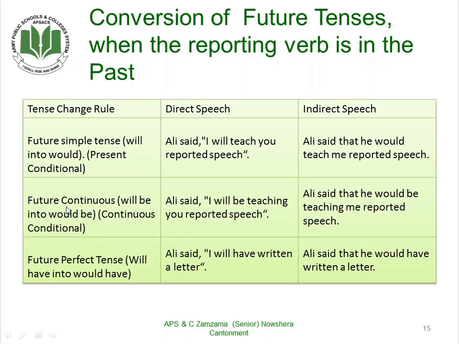Now the next one, future continuous, will be changes into would be, which is continuous conditional. Ali said, "I'll be teaching you reported speech." Ali said that he would be teaching me reported speech. Future perfect tense, will have changes into would have. Ali said, "I will have written a letter." Ali said that he would have written a letter. Now these are the tense change rules for the future tense when the reporting verb is in the past tense.